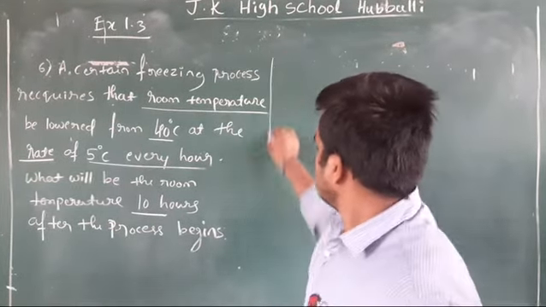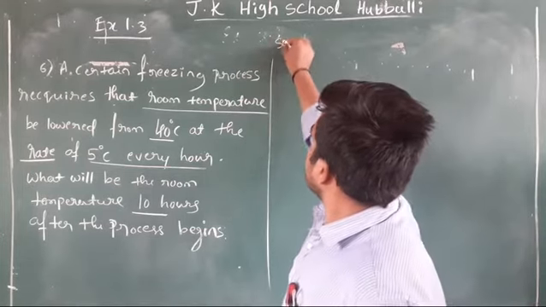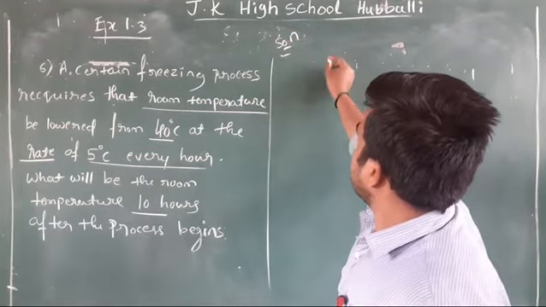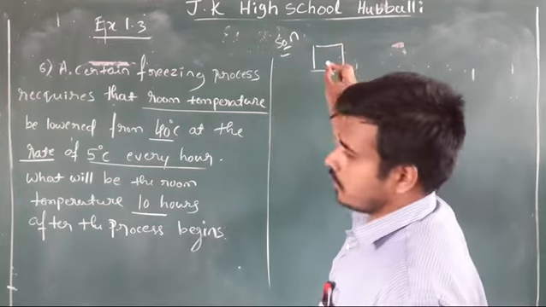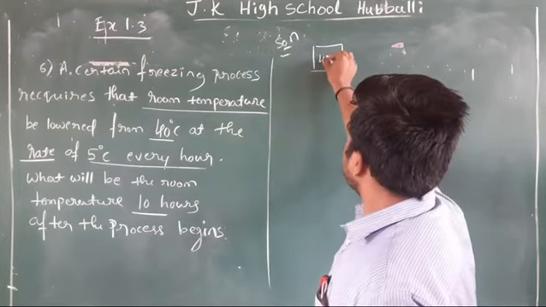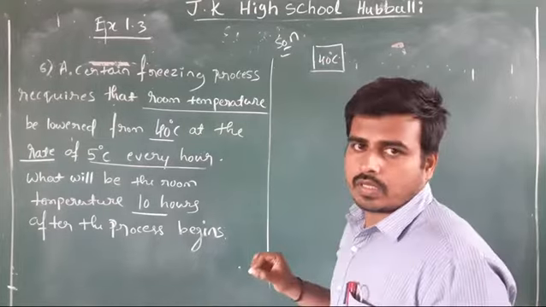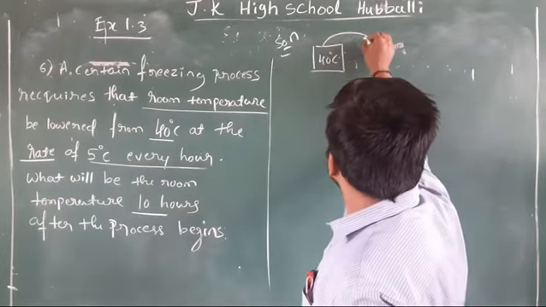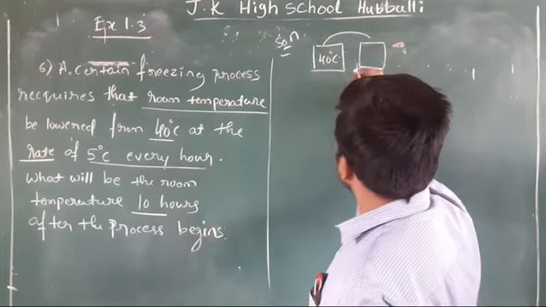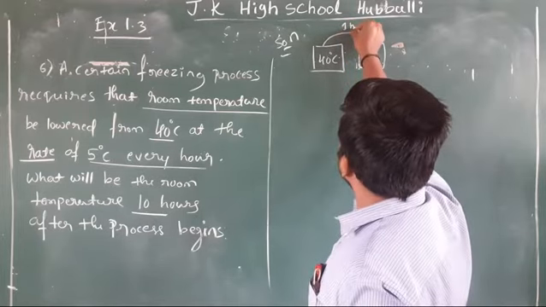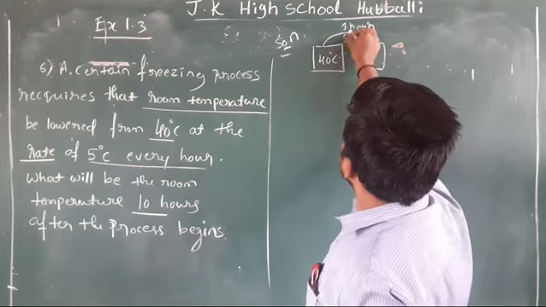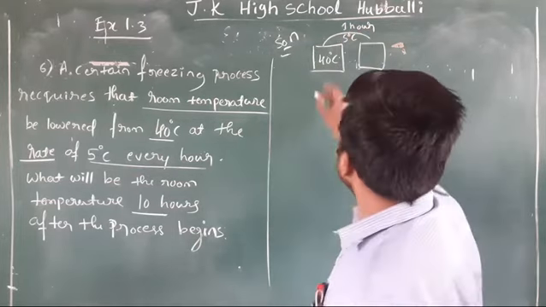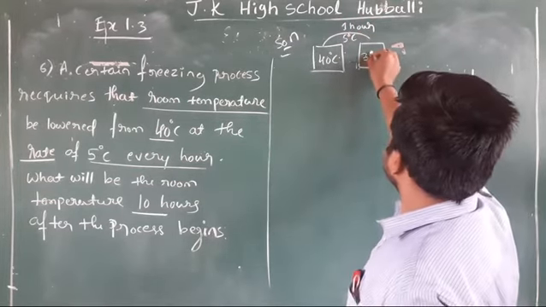Okay, so in the solution we can imagine a room, just for assumption, which is at 40 degrees Celsius. After every 1 hour, how much decreases? 5 degrees Celsius decreases, means after 1 hour it will become 35 degrees Celsius.